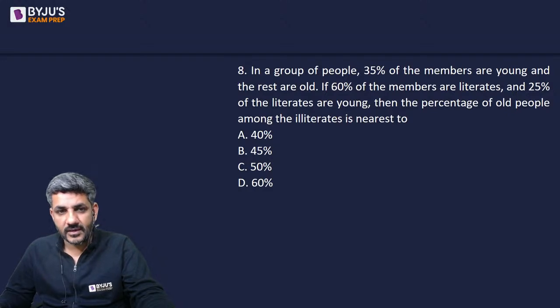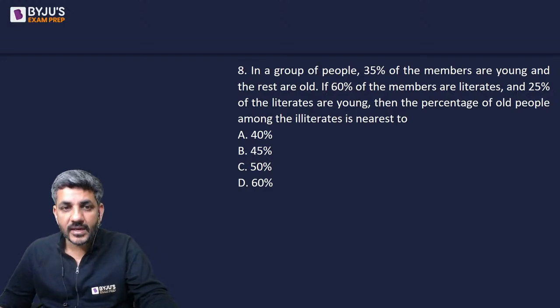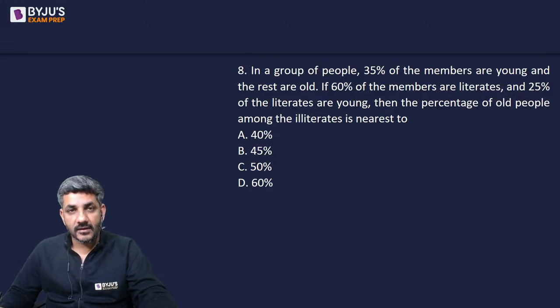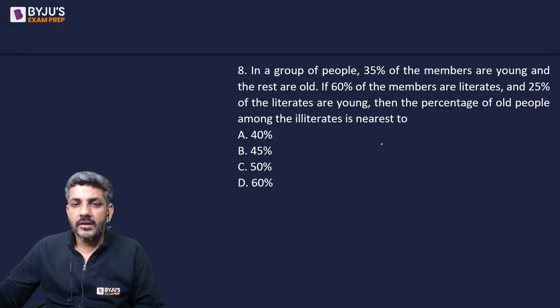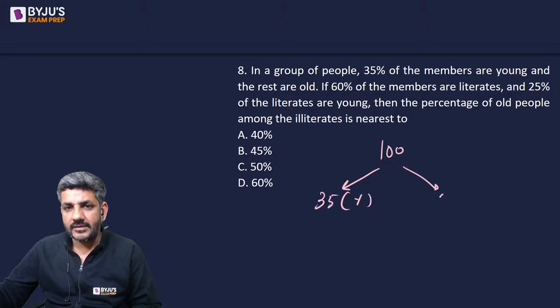Let us do this question now. Karte hain. In a group of people, 35% of the members are young and rest are old. 60% of the members are literate and 25% of the literates are young. Then percentage of old people among the illiterates is nearest to what? Let's start doing it. Let us say there are 100 people, out of which we know that 35 of them are young. That automatically means the 65 are old, because he says the rest are old.